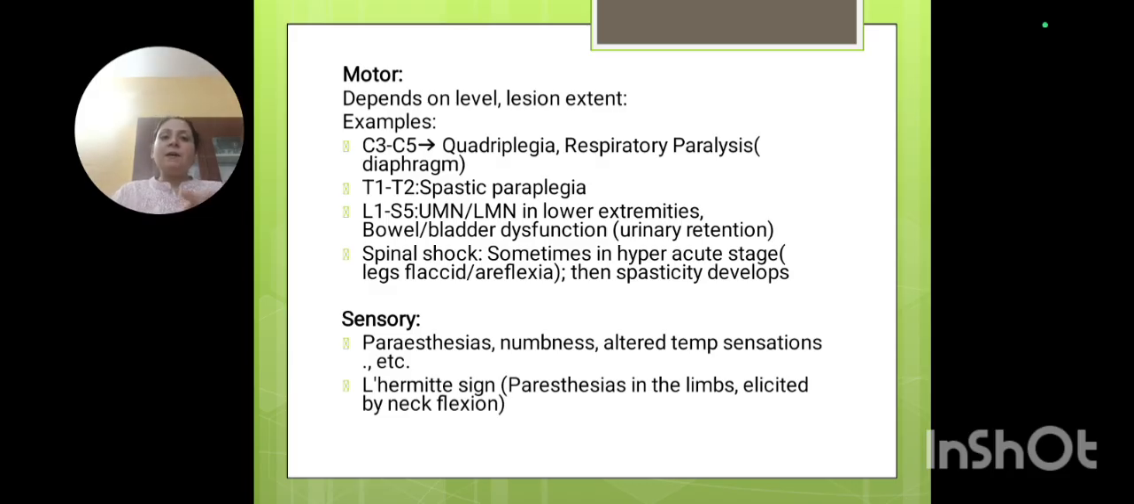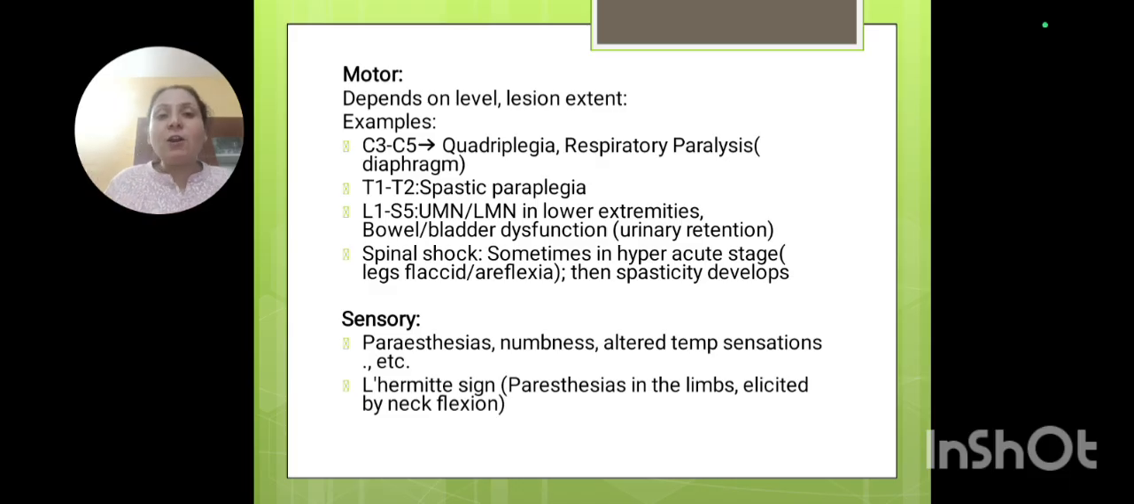Now, in sensory loss, there is paresthesias, numbness, and altered temperature sensations. That is, of course, numbness will be around the limbs, and there will be Lhermitte's sign. What is Lhermitte's sign? When the person is lying on the bed and we flex the neck, the patient says that he has a shock-like feature, or a shock is passing through his whole body.